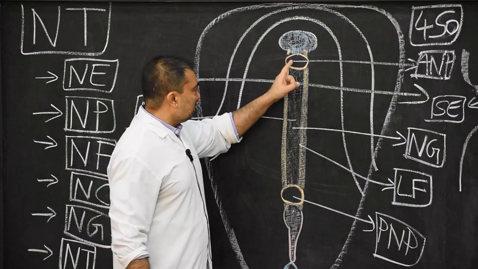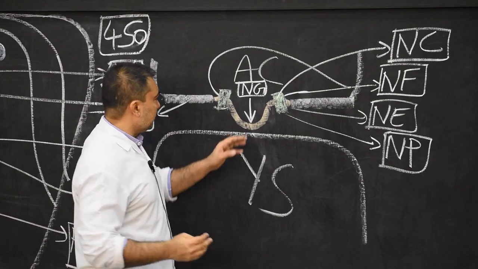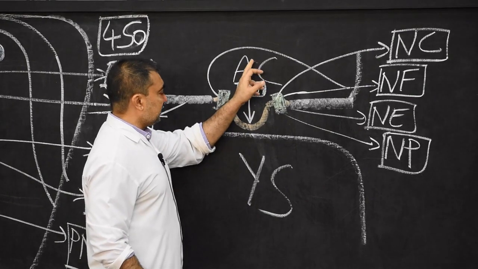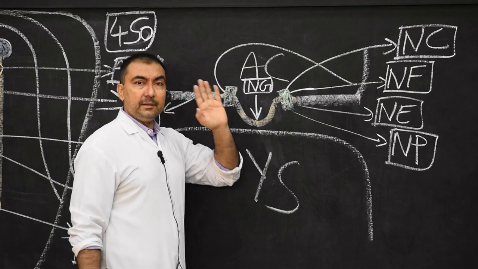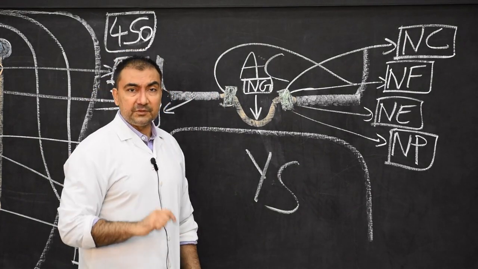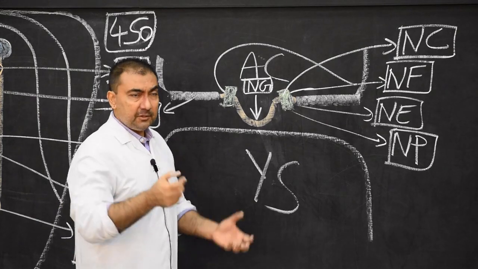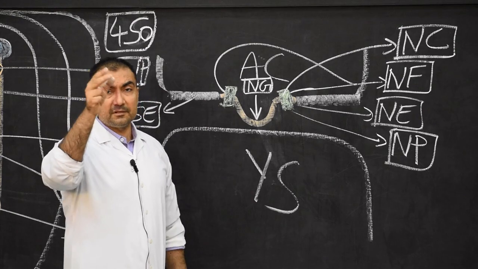And these neuropores will open where? Now please come on this side. This is the amniotic cavity, this is the yolk sac. So this opening will be in the amniotic cavity. Anterior and posterior neuropores will remain open in the amniotic cavity for the circulation of amniotic fluid.